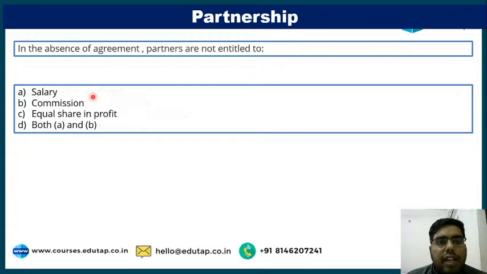Next is, in the absence of agreement, partners are not entitled to dash. In the absence of any partnership agreement or partnership deed, partners shall not be entitled to salary, commission, equal share in profit, or both A and B.